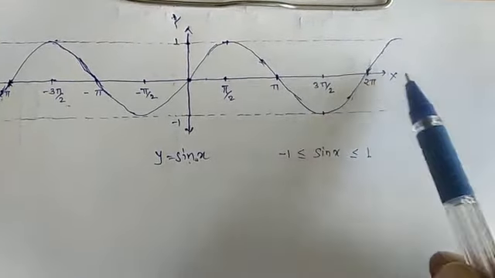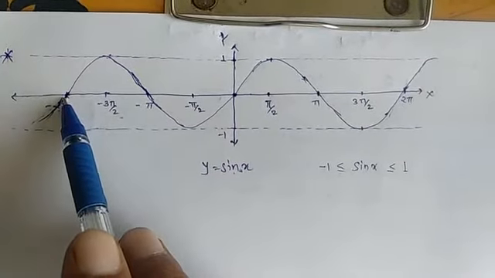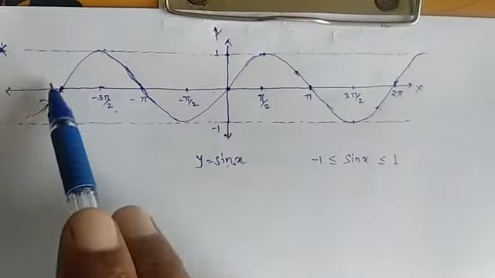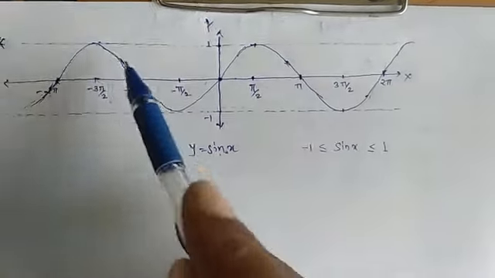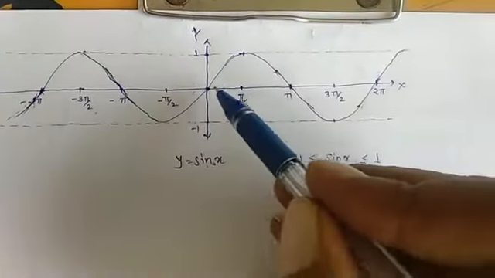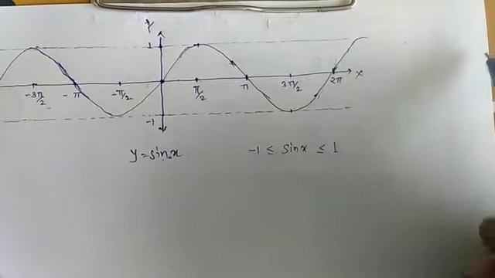On the left also, from 0 to minus 2π, and after that it will be the same as this graph. That means the graph will look the same after the same interval, so this part will be repeated again in the next part.